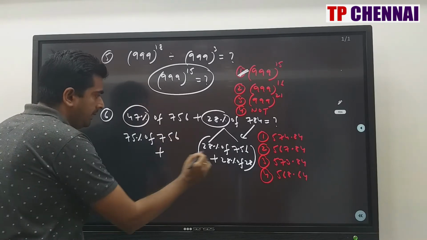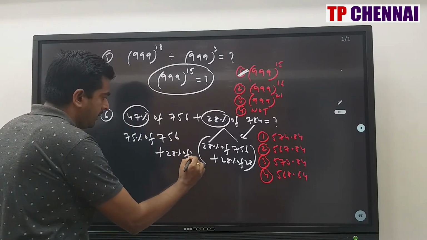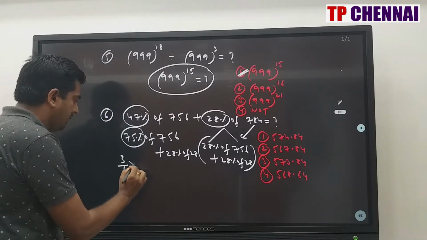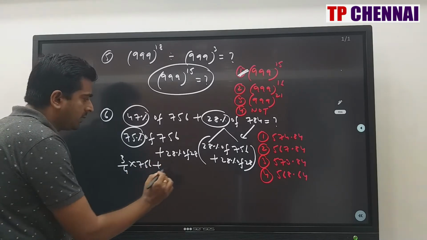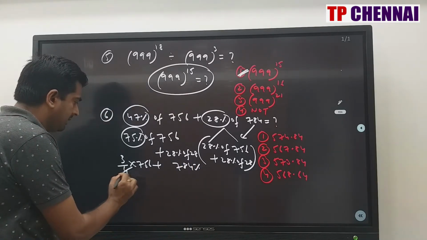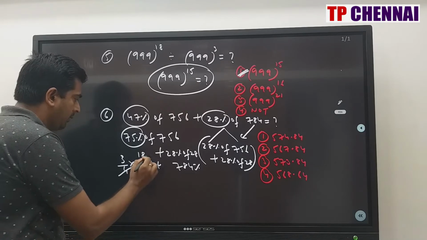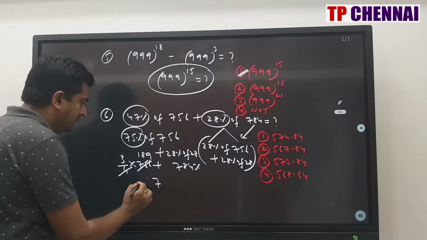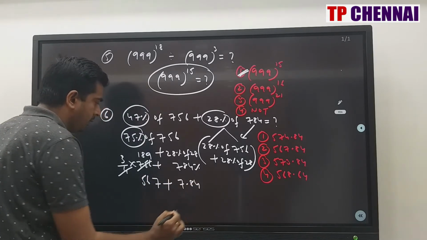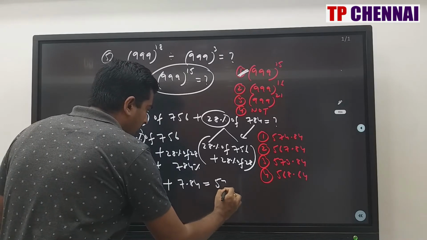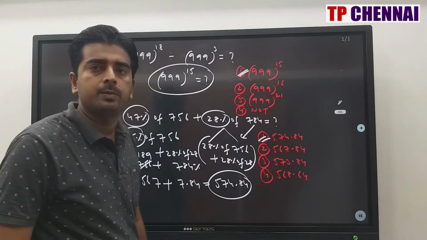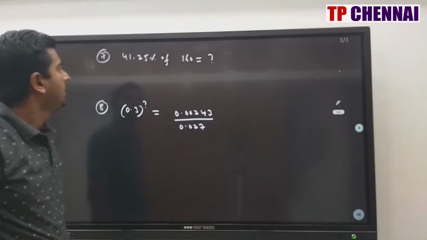Plus this is 28% of 28. What is the 75% fraction value? 3 by 4 into 756. 28 square is 784, so 7.84. Cancel this number. 4 18s are 72, 4 9s are, 9 3s are 27, 18 3s are 54 plus 2 is 56, plus this is 7.84. When you add here, you are going to get 574.84, which is the first option.